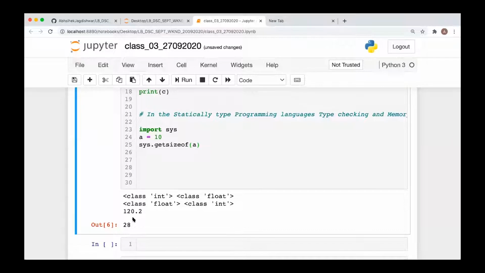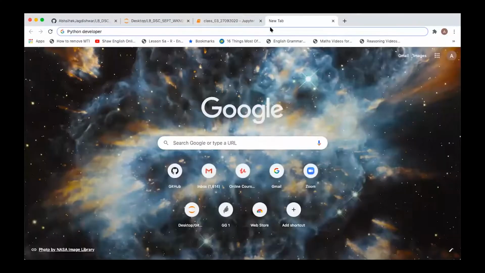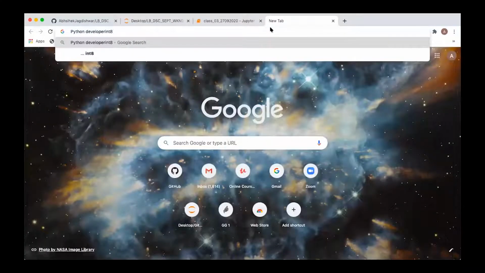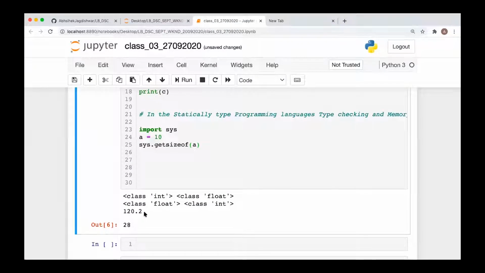Because in Java, a short int takes 8 bits. No, it is 8 bytes of memory. Maybe I'm wrong, I'll check. I think int 8 is 8 bytes of memory, 32 is 32 bytes. I don't know exactly, let me check one minute. Abhishek, it is 8 bytes, right? Yes. So it takes the information in terms of bytes.